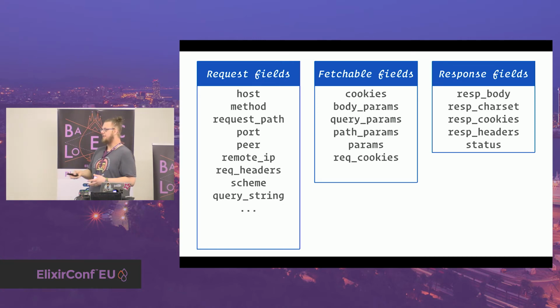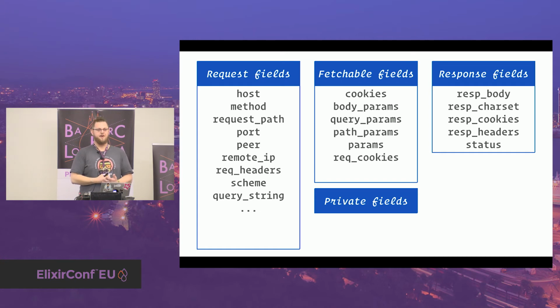There are also 2 more categories, but they're not part of what every user of Plug should know, because they're only for implementers or people that deal with the actual library or writing their own plugs. The private fields are the adapter and then a field called private.